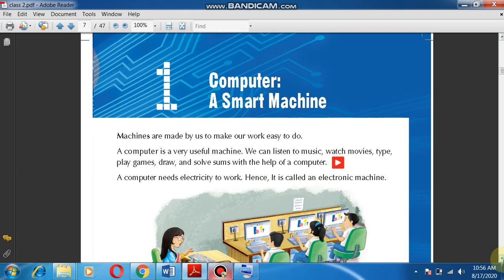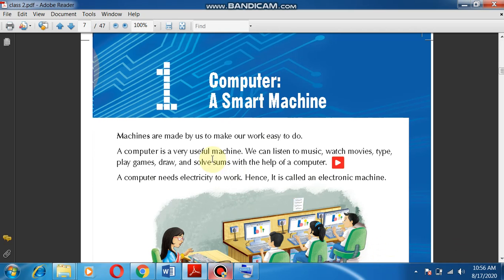Okay, but a computer is called a smart machine because it can do a variety of tasks for us, right? For example, with the help of a computer, we can watch movies, we can do calculations, we can make drawings, we can play games also. So for this reason, a computer is called a smart machine. A computer is also called an electronic machine. Why? Because it works with electricity.